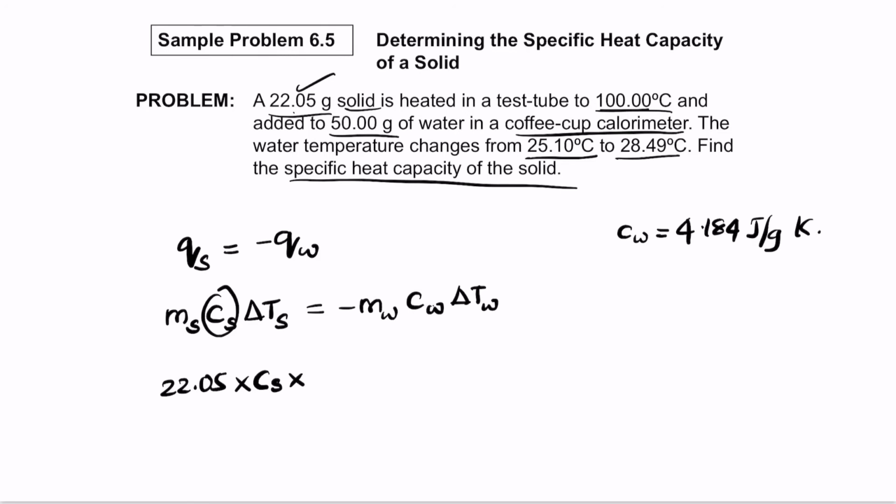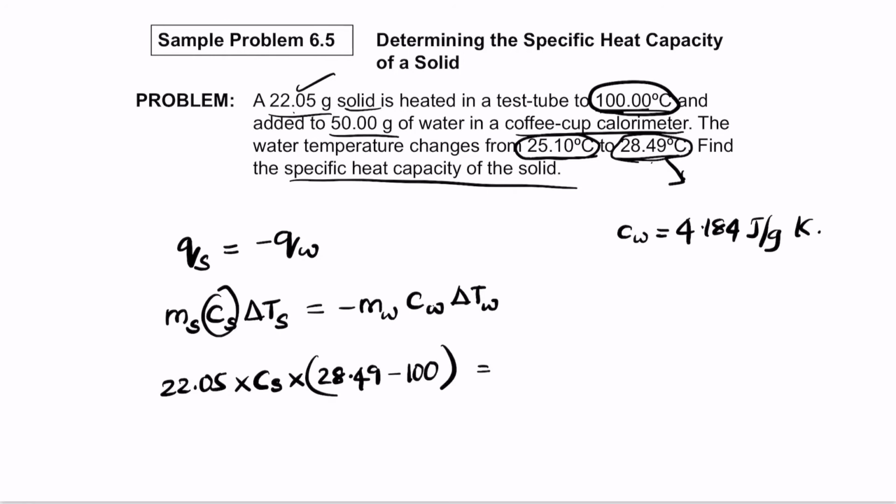Delta Ts here is going to be T initial minus T final, which means that when you are heating it up to 100 degrees and dropping it in water, the water, which was initially 25, will rise to 28.49, which means that the final temperature for both of them is 28.49. So you have 28.49 minus 100